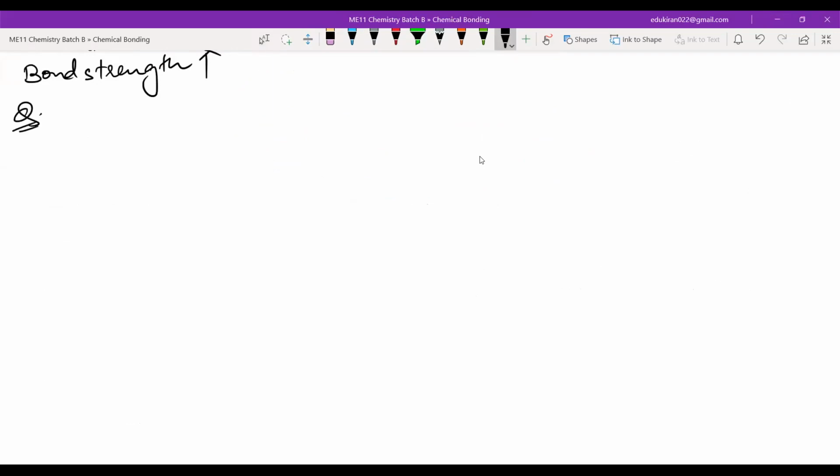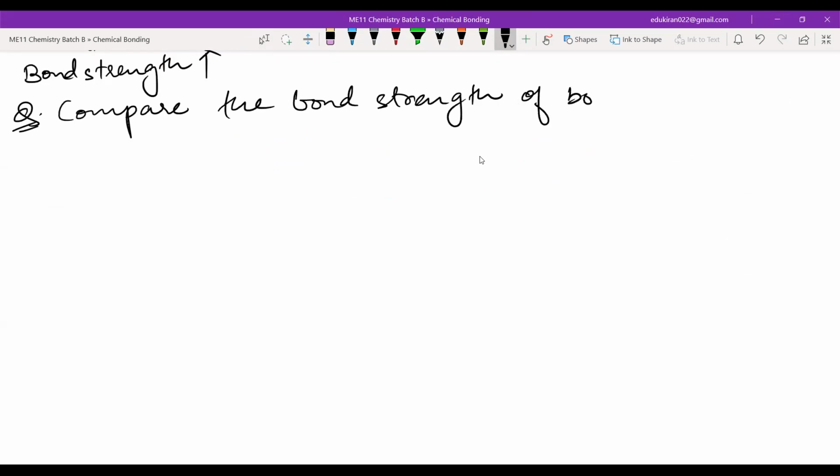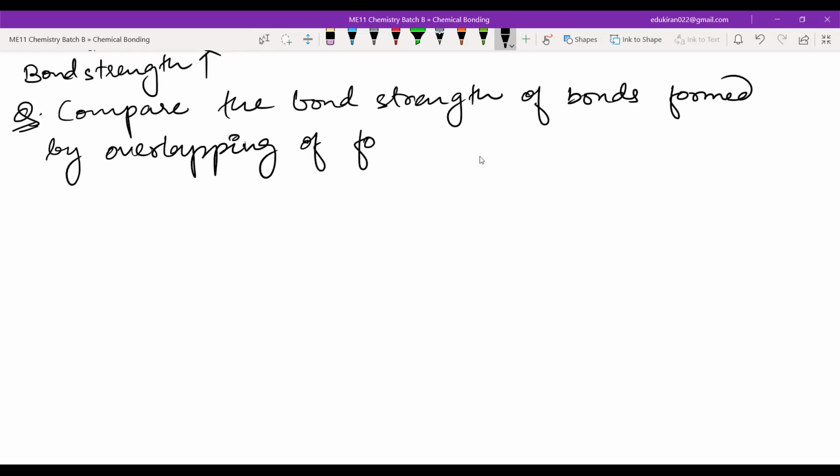Let us write some questions. First question is, compare the bond strength of bonds formed by overlapping of the following orbitals.